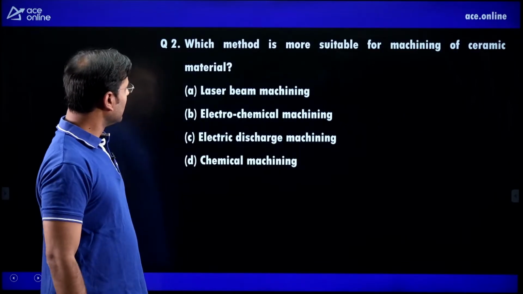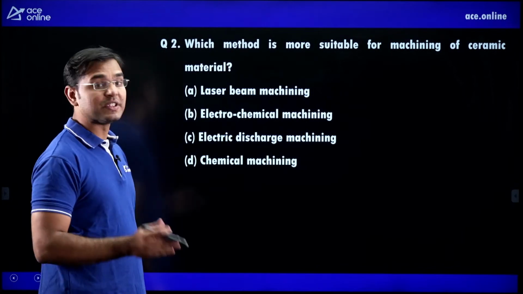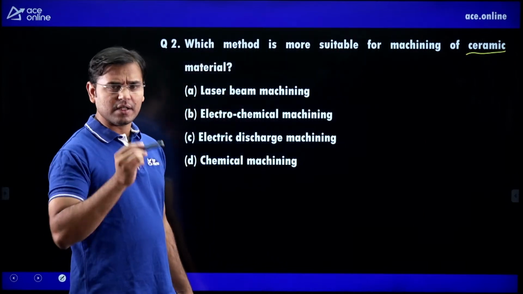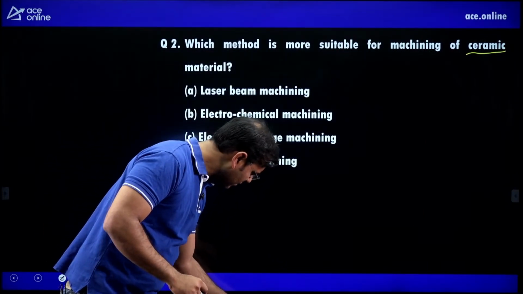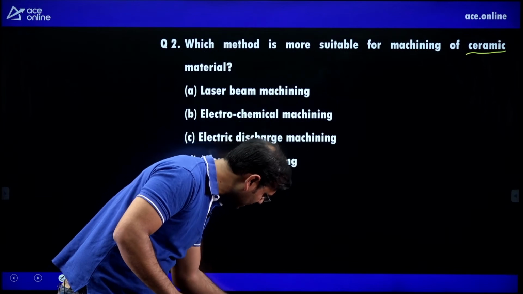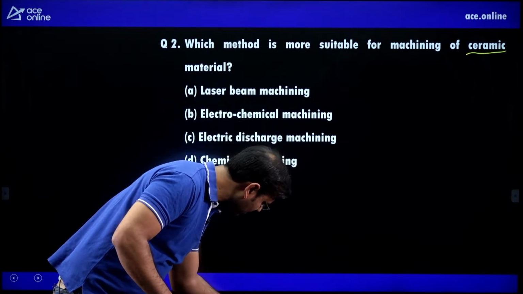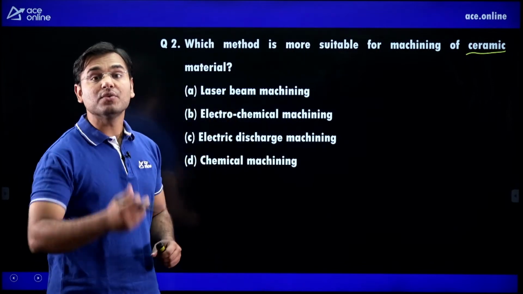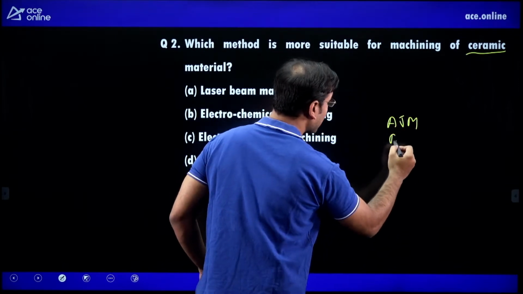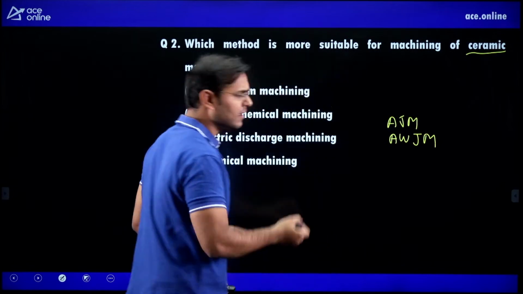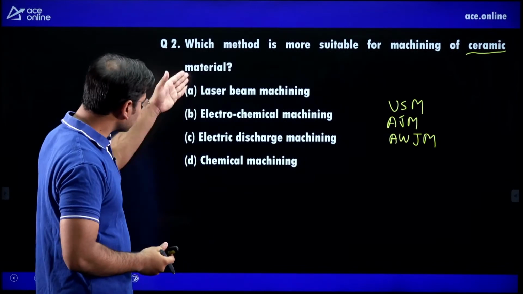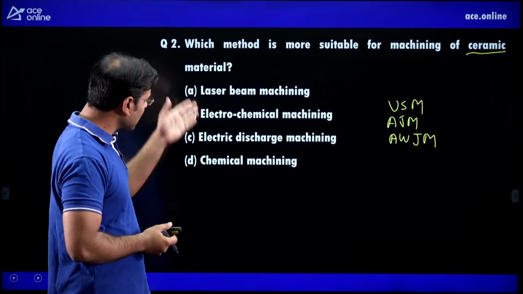Now see the next question. Which method is more suitable for machining of ceramic material? When we think about ceramic material, we can think firstly of the ultrasonic machining method. But here ultrasonic machining is not the only answer. There is abrasive jet machining also. I am writing AJM, or we can also say abrasive water jet machining. These are also methods. Ultrasonic machining is very, very famous, but just see, is the ultrasonic machining option there? No. Is AJM, AWJM? No.